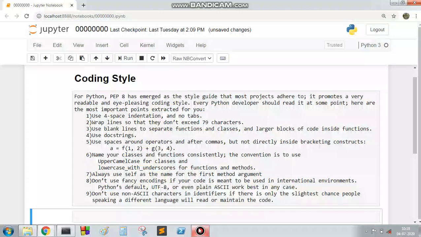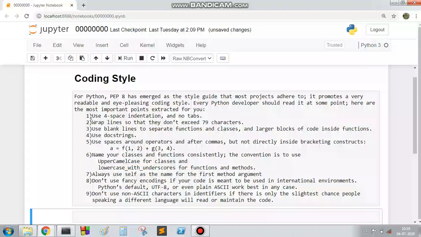Hello friend, in today's lecture we will learn about coding style in Python. For Python, PEP 8 has emerged as a style guide that most projects adhere to. So every Python developer should read it at some point. Here are the most important points.